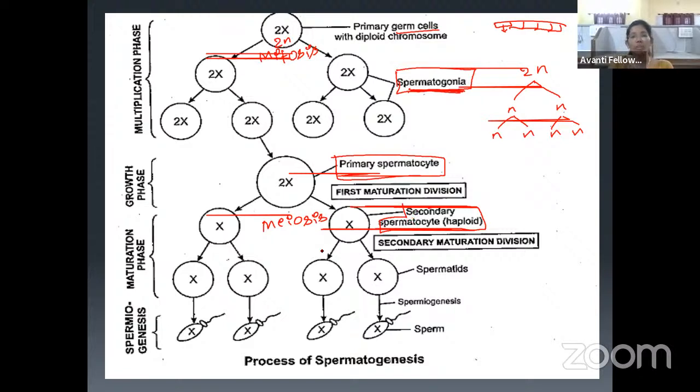Now meiosis 2 is going to happen. In meiosis 2, this secondary spermatocyte will divide again and give non-motile, non-functional cells called spermatids. Is it clear? Is it easy? So let us revise.